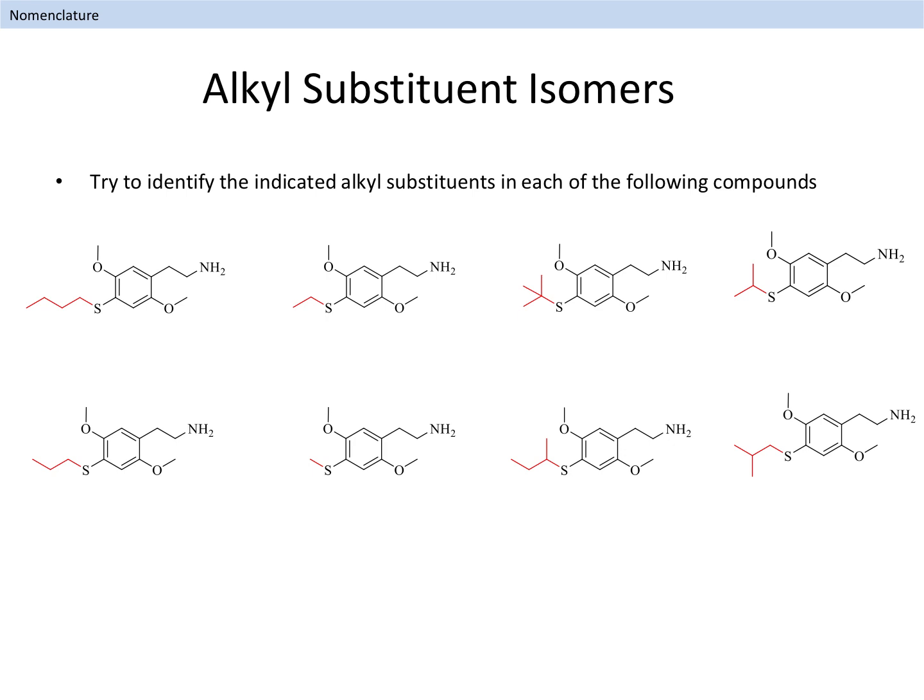Shown below are several examples for the alkyl group isomers we have learned so far. Pause the video and see if you can identify the name for these alkyl groups, which are highlighted in red. Write your answers down in your notes, and then when you unpause the video, you can check your answers. All right. Now that you have had a chance to write your answers, here are the correct names.